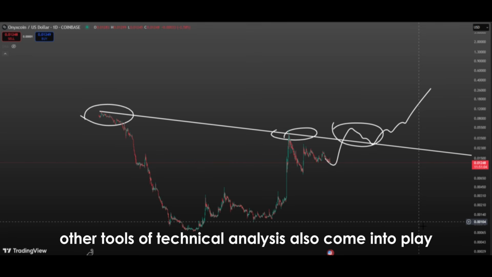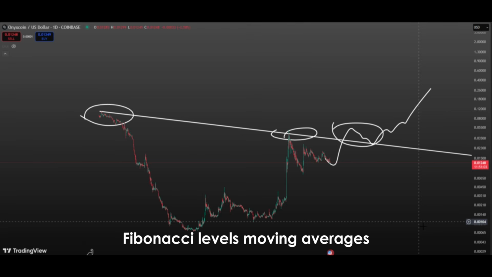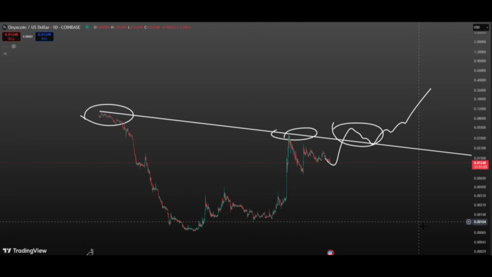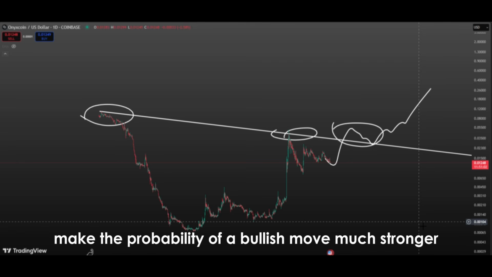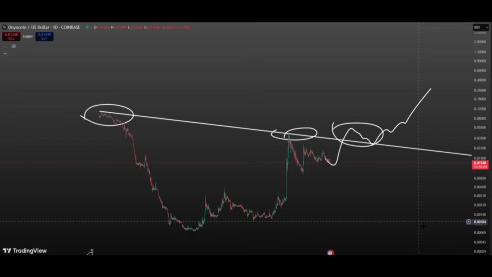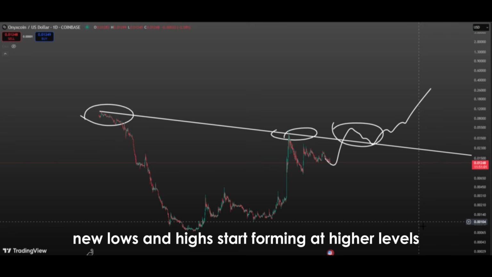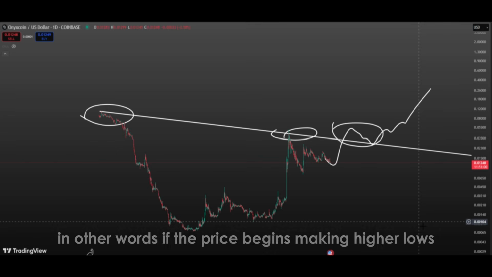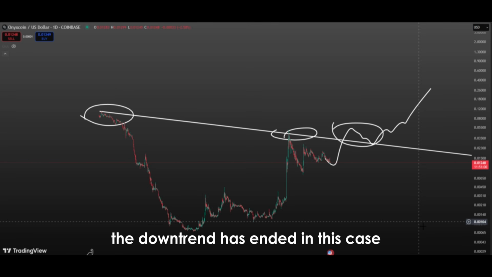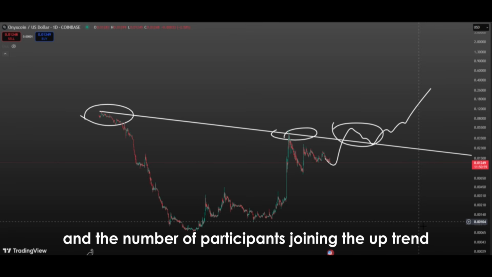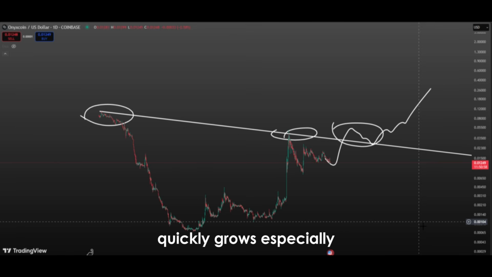At this stage, other tools of technical analysis also come into play. Fibonacci levels, moving averages, oscillators, or chart patterns supporting the downtrend breakout make the probability of a bullish move much stronger. The most critical point for investors is that after the breakout, new lows and highs start forming at higher levels. In other words, if the price begins making higher lows, it becomes clear that the downtrend has ended. In this case, confidence in the market rises, and the number of participants joining the uptrend quickly grows.